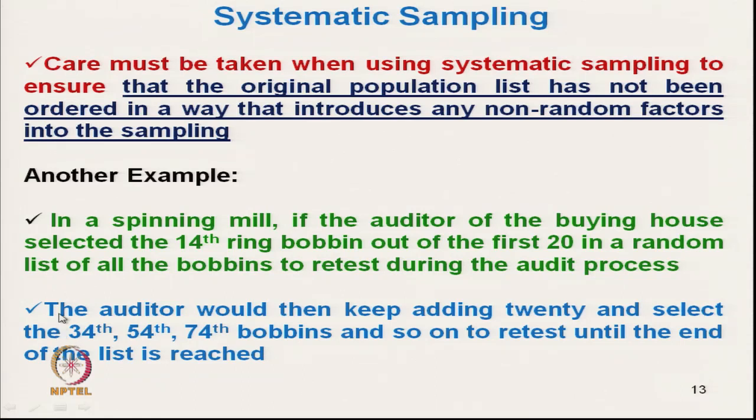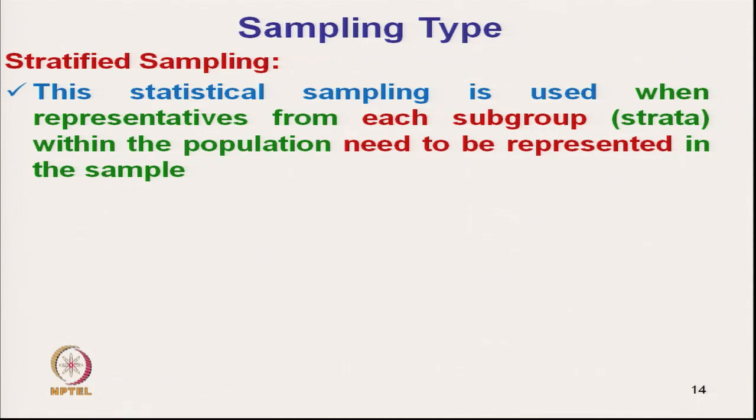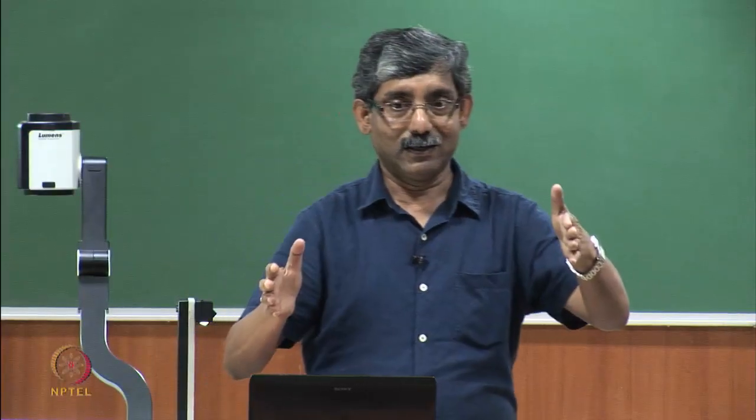After systematic sampling, next is stratified sampling, which is also a statistical sampling method. This sampling is used when a representative from each subgroup, known as a stratum, within the population needs to be represented in the sample. It is not like random sampling, which may or may not incorporate a particular group.